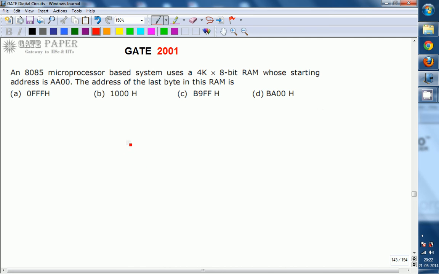So it was given that one 4K into 8 bit RAM. 4K into 8 bit implies nothing but 4 kilobytes of RAM. 4 kilobytes implies nothing but 4096 bytes of RAM. So 4096 we can write as 2^12 in binary. 2^12 is nothing but 4096 bytes. So it requires 12 address lines.